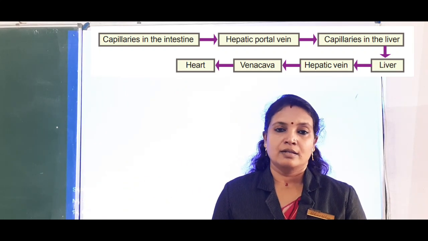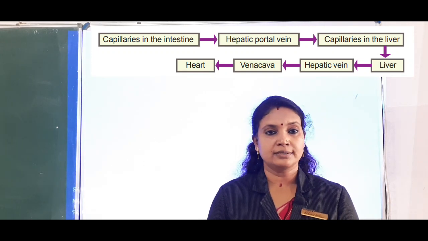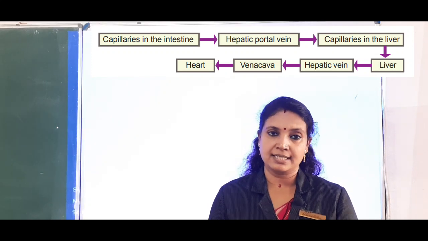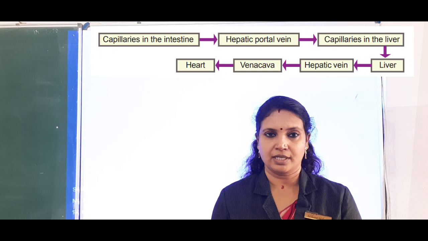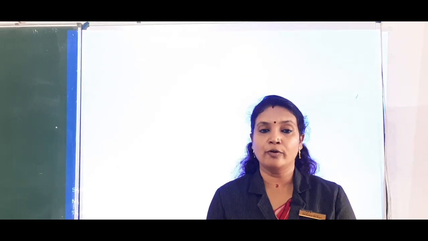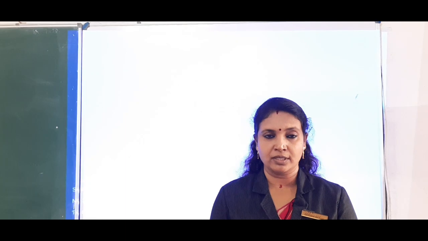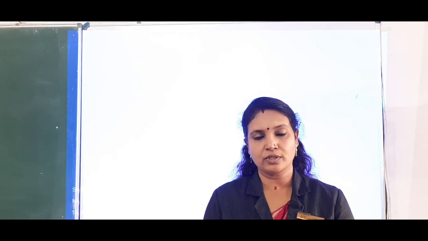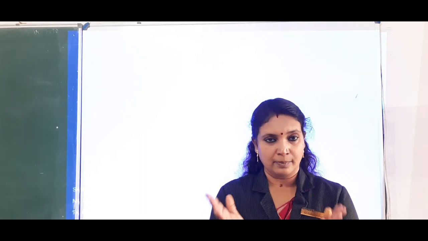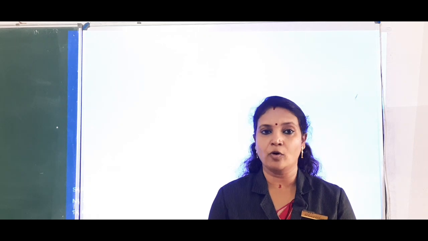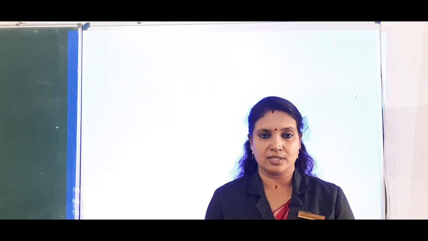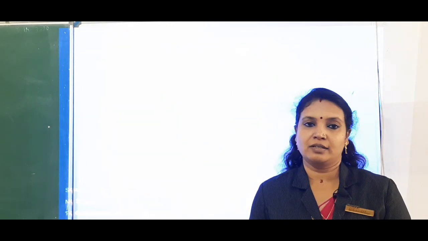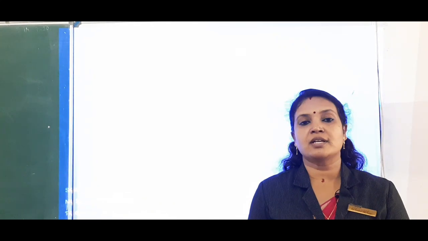Okay, so this is how the simple nutrients which are absorbed from the intestine into the blood reach the heart. Understood all of you? Okay, so a flow chart is given there in the textbook. You have to study that, and you have to write it in the file. It is very, very important. If you have any doubt in the portal circulation as well as double circulation, you have to call me and clarify your doubts. Hope you have understood the role of the heart in transporting or supplying nutrients to different parts